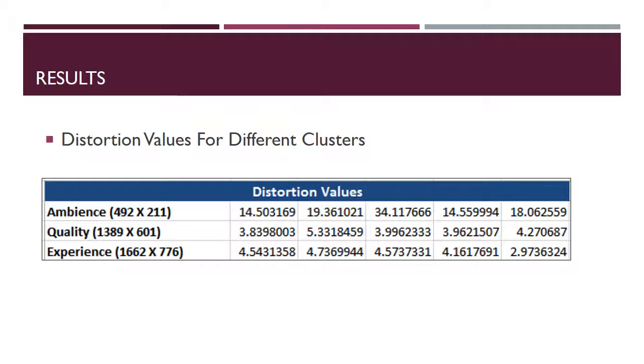This table shows the distortion values for the clusters. We observe that the distortion value for the ambience is greater than that of the other categories. This is because of the curse of dimensionality for this particular category.